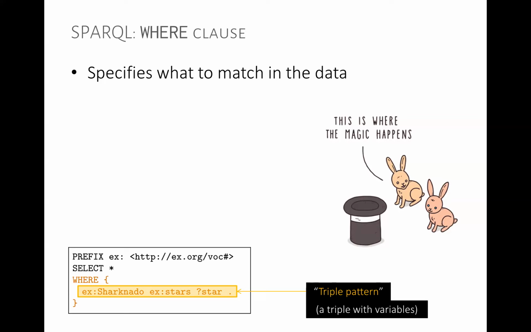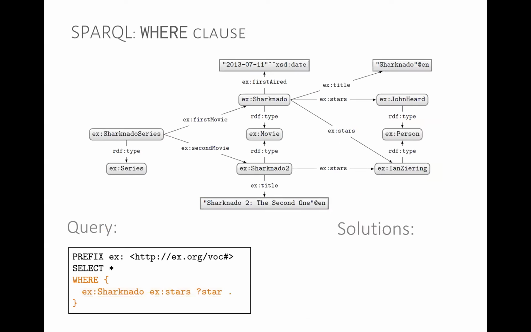What is a triple pattern? It's a triple with variables. So we now have this question mark thing, which is a variable, and we can put variables in any place we'd like to. So when we apply this, what we're saying is that we are looking for triples where the subject is Sharknado, the predicate is stars, and the object can be anything. And we'd like the object to be returned, please.